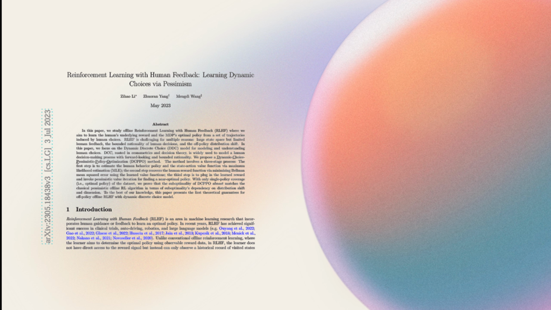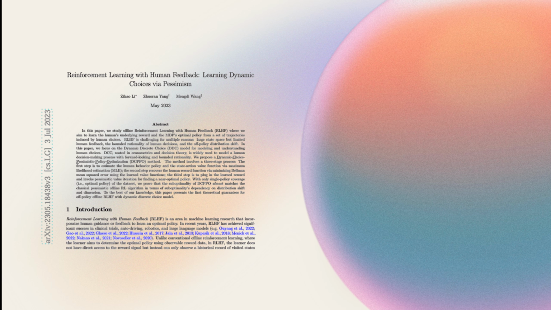Traditional RL relies on explicit rewards, but in real-world applications like training AI assistants, autonomous systems, or recommendation models, we often have only human choices, which can be noisy, biased, and incomplete. The problem is, how do we extract reliable learning signals from this?